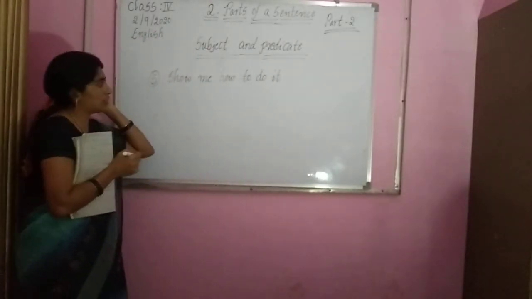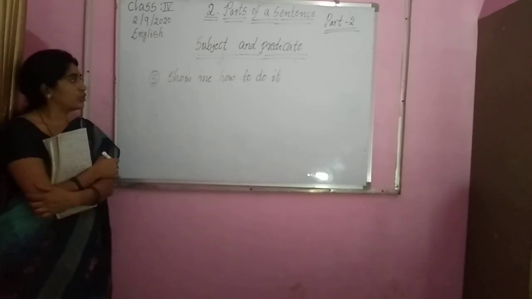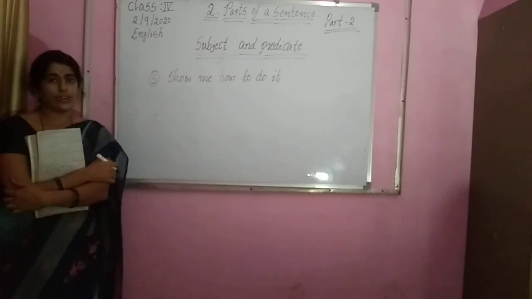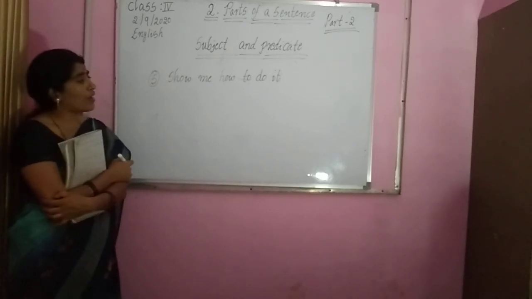Once observe the sentence properly. Okay. Show me. Naku chupinchu how to do it. Nuvu ela chesavu. What is the sentence? Chupinchu nuvu ela chesavu ani. Here you have to find out, children.